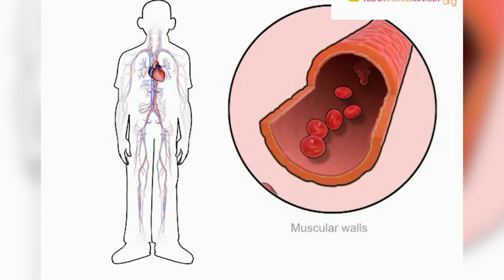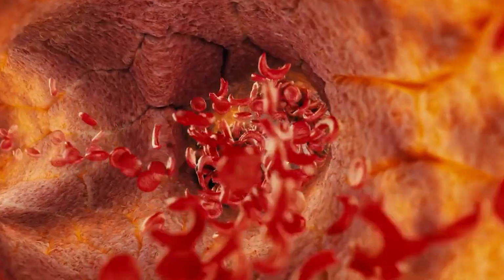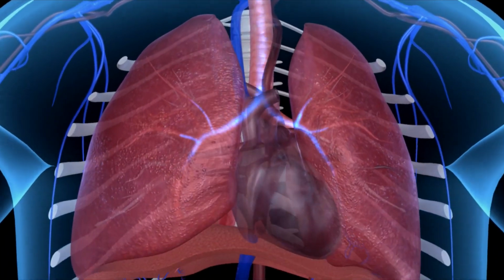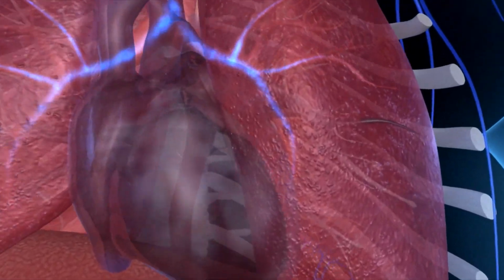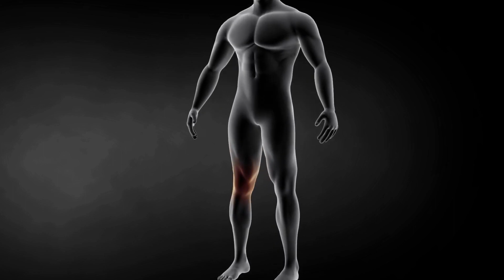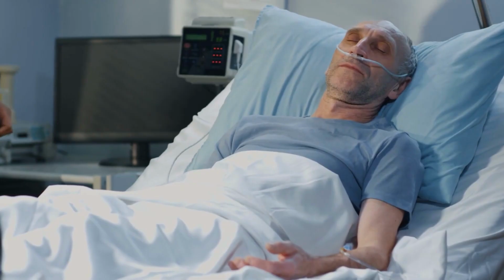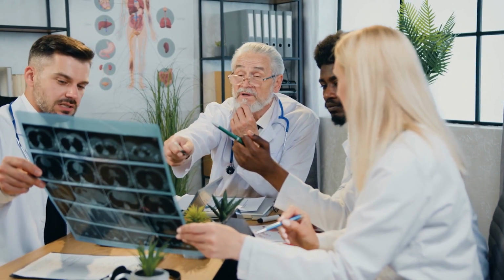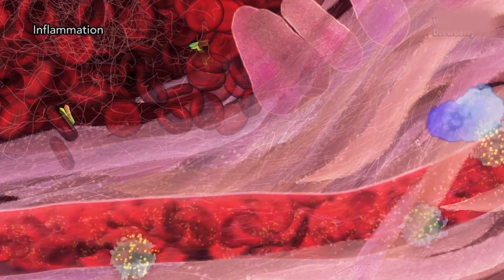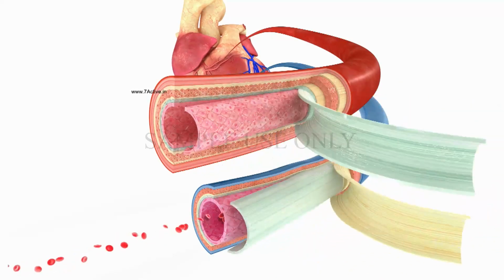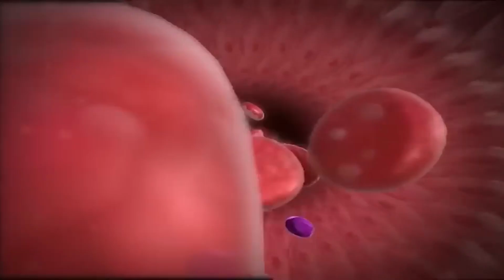This heightened inflammatory state results in vasodilation and increased permeability of blood vessels, causing a drop in blood pressure and impairing the efficient delivery of oxygen and nutrients to vital organs. The systemic nature of inflammation in sepsis contributes to the characteristic multi-organ dysfunction associated with this life-threatening condition, emphasizing the complexity of its pathophysiology. The inflammatory response causes vasodilation, the widening of blood vessels, and increased permeability.